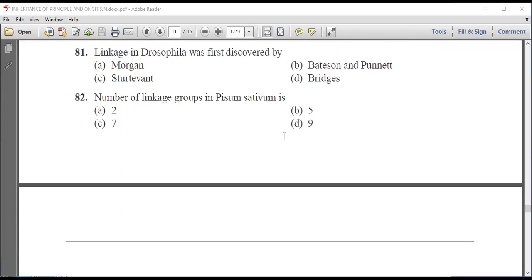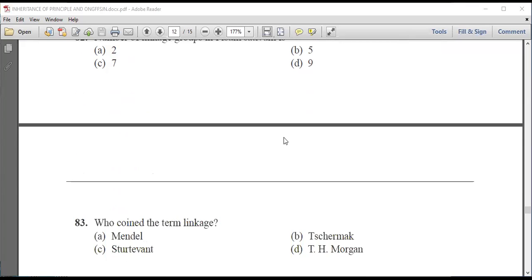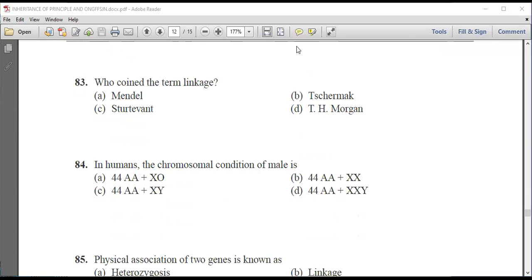Next question is, the number of linkage groups in Pisum sativum is 2, 5, 7, or 9. We know that the number of linkage groups will be 7. Next question is, who coined the term linkage? Mendel, Sutton, Tschermak, or T.H. Morgan? We know that T.H. Morgan coined the term linkage.